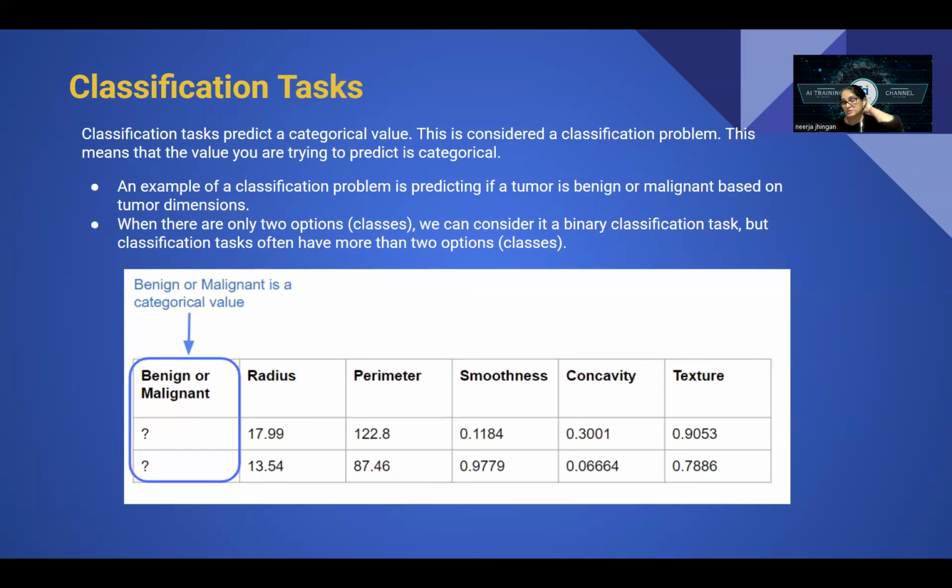If there are two outputs, it's binary. If there are more than that, it becomes multi-class; we call it multi-classification. Now we are talking about only binary classification. So mind it, whenever you see an output, look at it carefully. 0 and 1 is also a number, but it does not belong to continuous numbers.